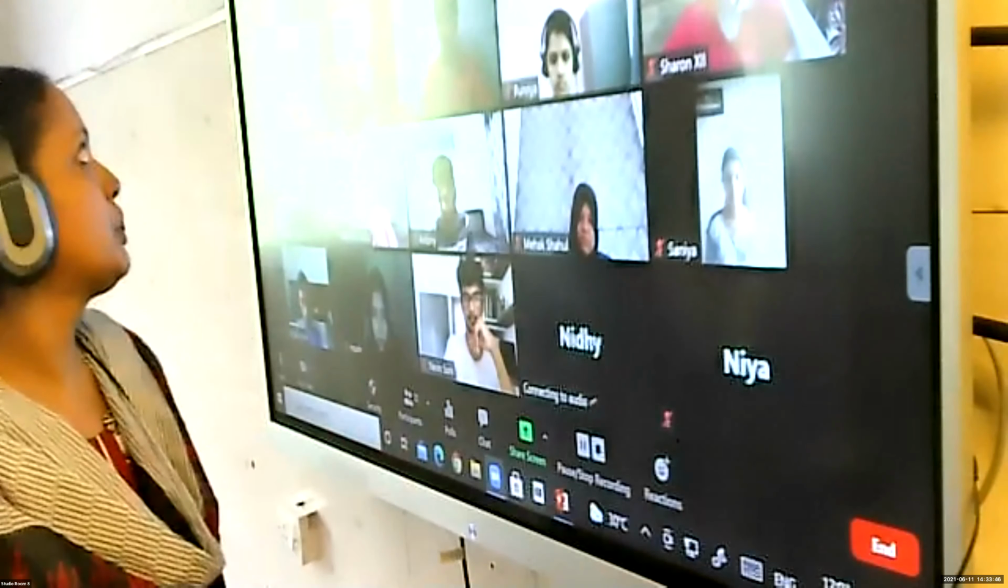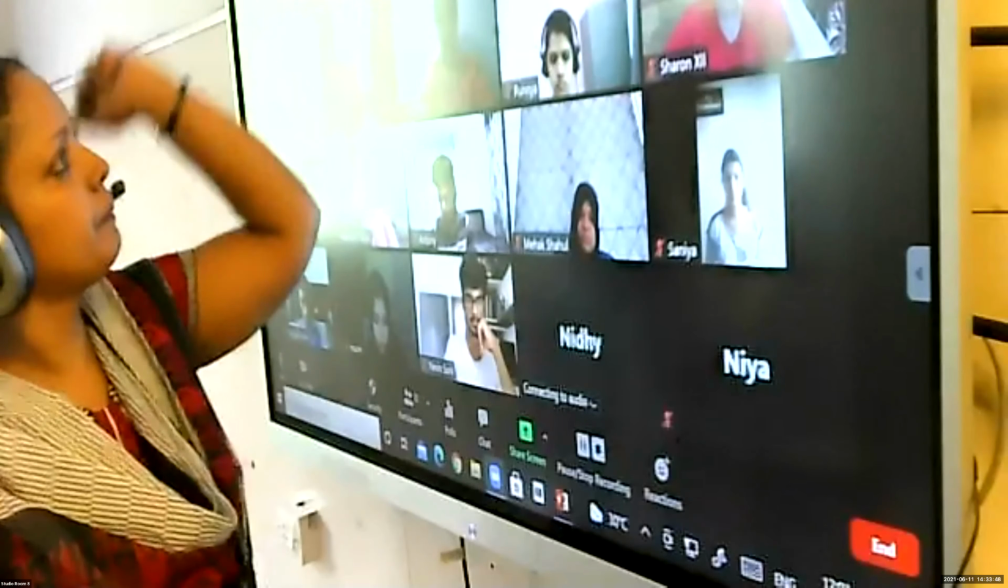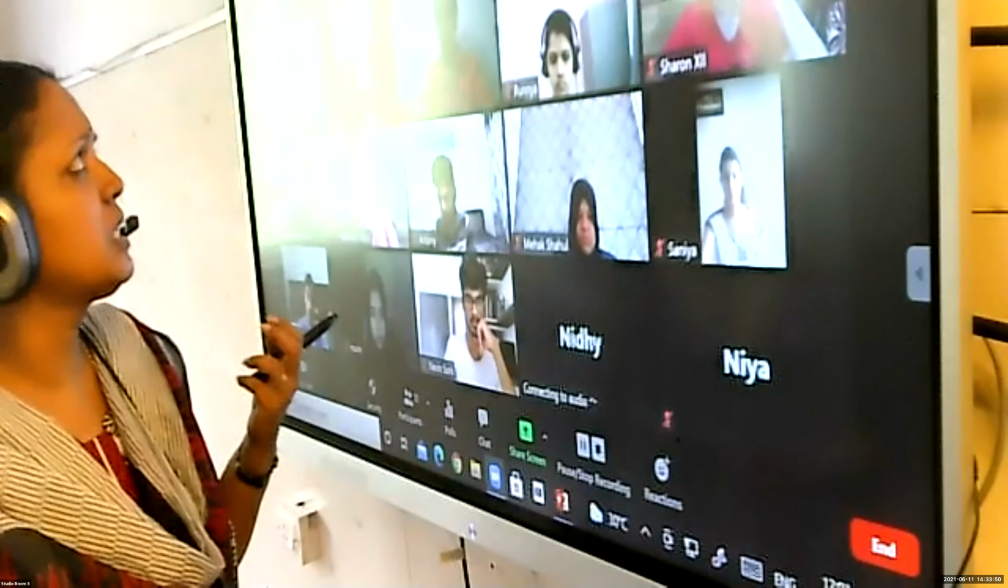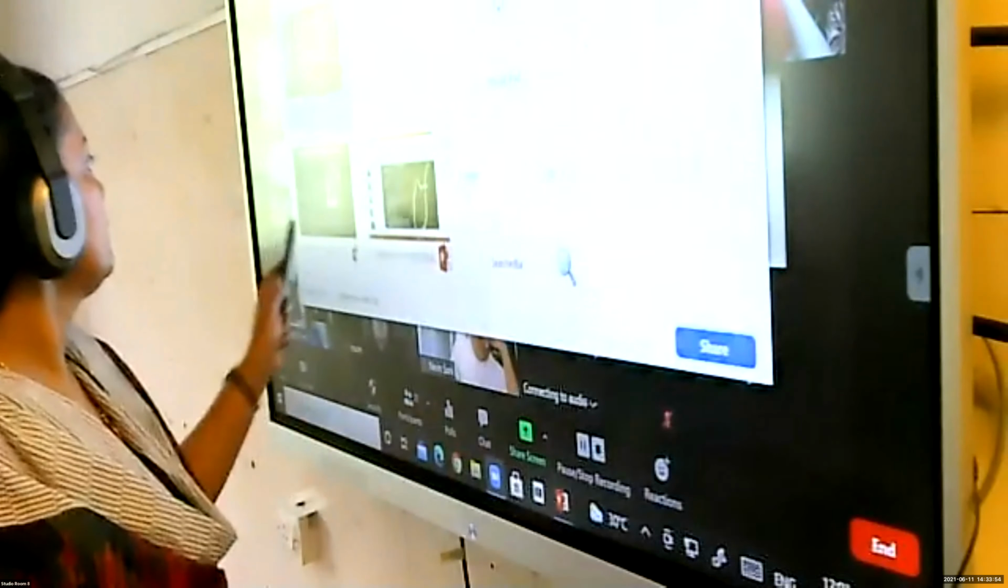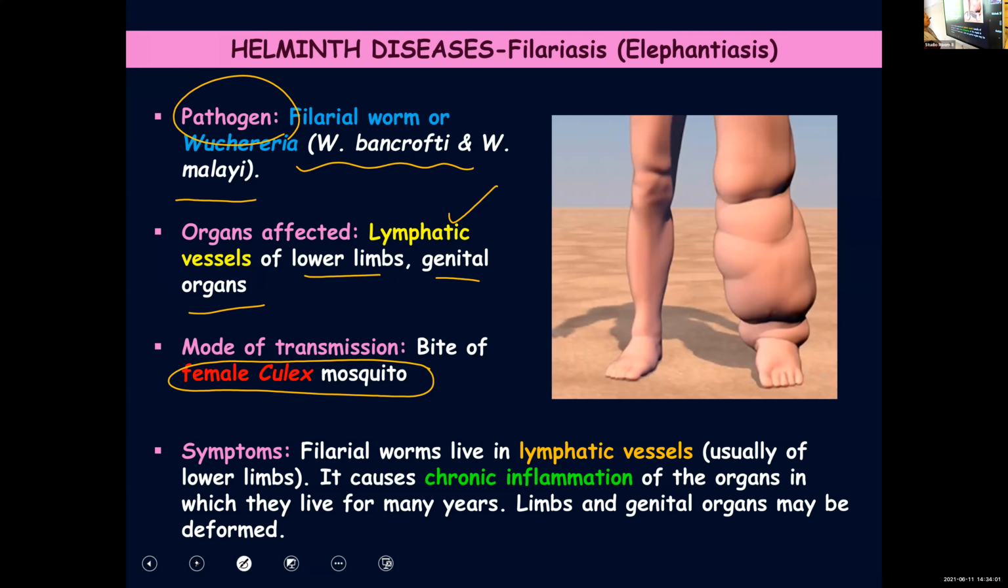Okay, we'll proceed now to the next one. Am I going fast? No, okay. Okay, this is a picture. You can see the lower limb, his left limb is swollen because of the disease.